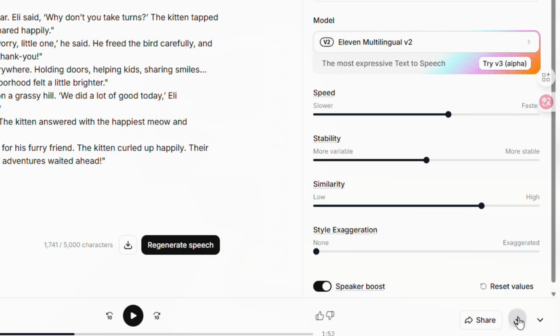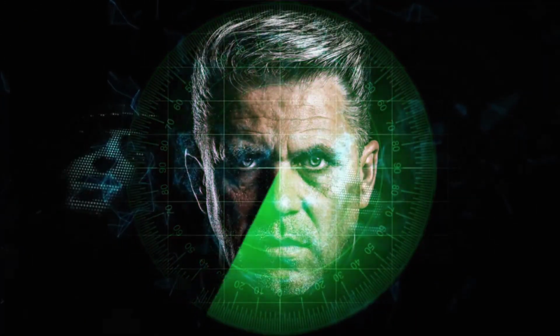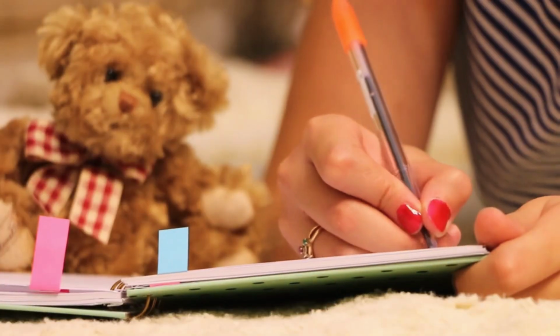Not bad. If you're not satisfied, change the voice and try again. Once you're satisfied, click Download. Okay, all the materials are ready. Script, images, voiceover. Just one last step.